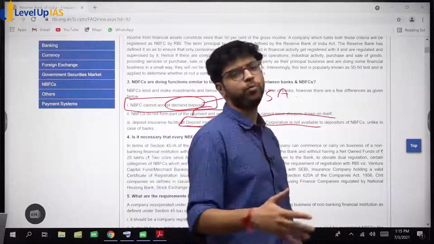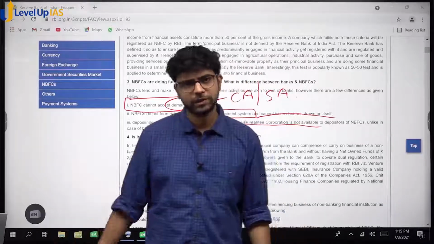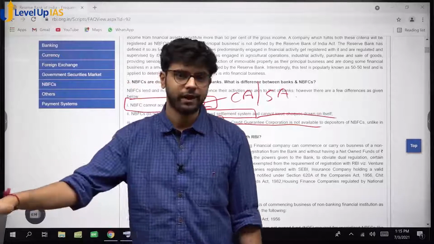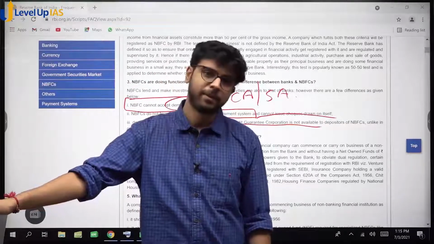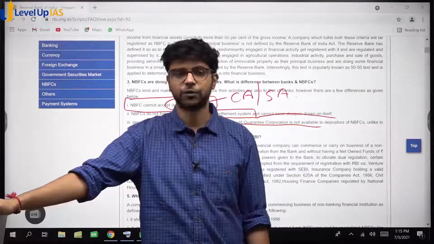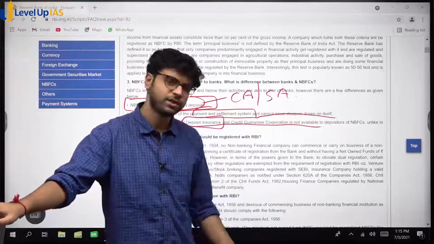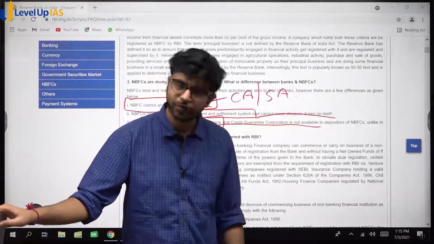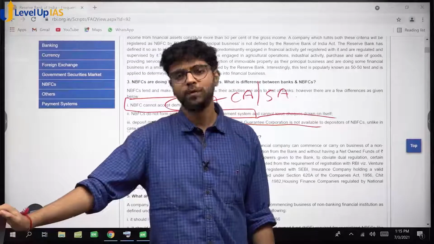Now, you might be keeping crores of rupees in your bank, but insurance covers only money up to 5 lakh rupees in India. Always remember this. It covers money only up to 5 lakh rupees. It was 2 lakh rupees earlier. It was increased to 5 lakh rupees. So even if you are keeping 10 lakh, you will get 5 lakh. If you are keeping 10 crores, you will get 5 lakh.